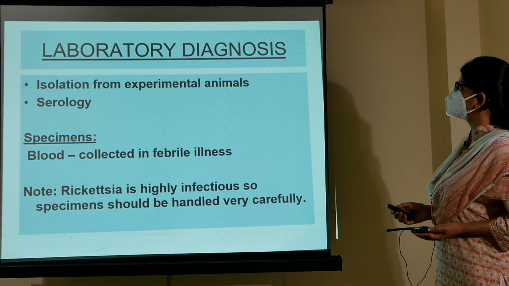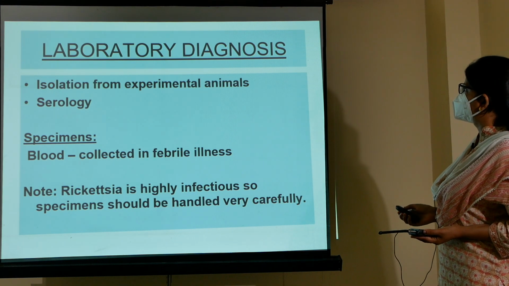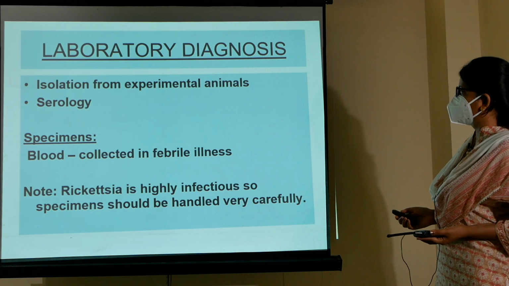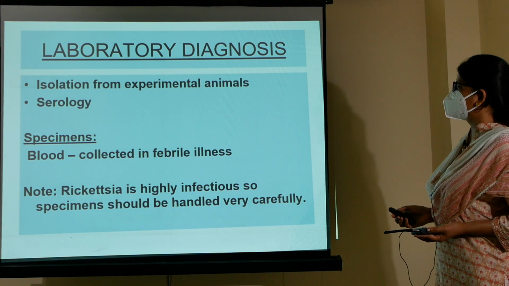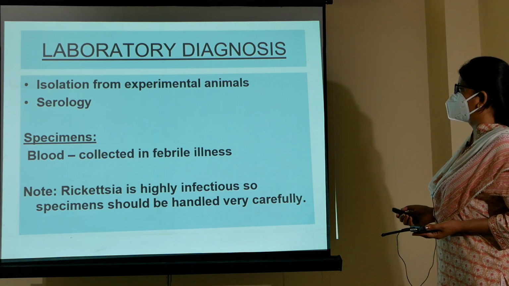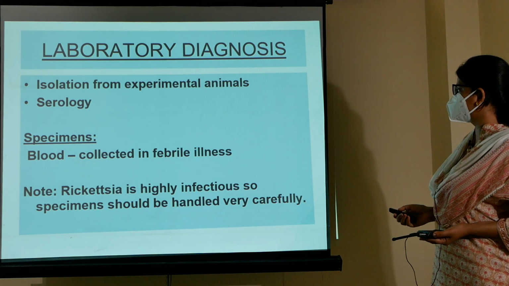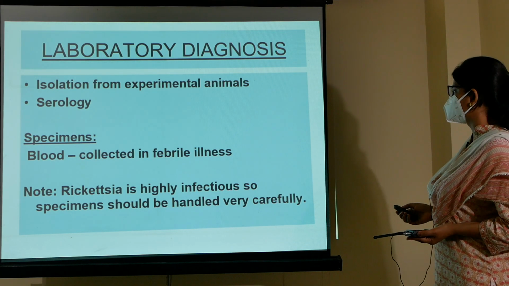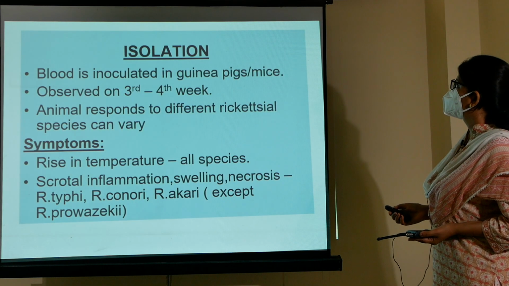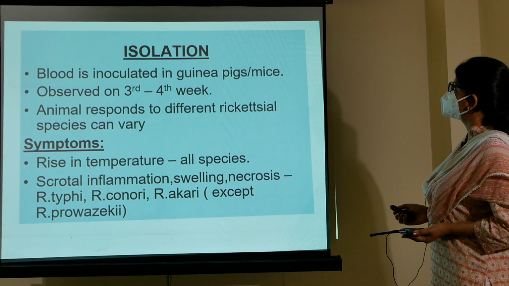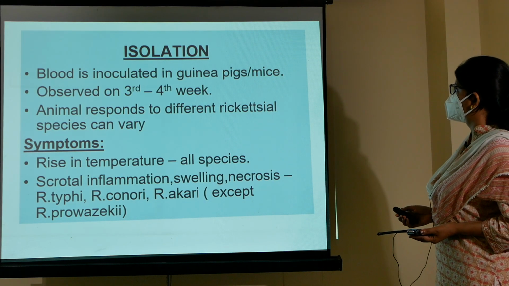Then the lab diagnosis is very important. First of all, isolation, which can be done from experimental animals. The second one is serology. For serology, we need collection of the specimen. The specimen collected is blood, which is collected in case of fever. Since Rickettsia is highly infectious, the specimens should be handled very carefully. For isolation, this blood is inoculated in guinea pigs or mice, and they are observed in the 3rd or 4th week.